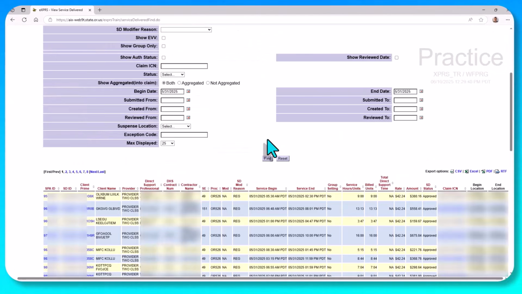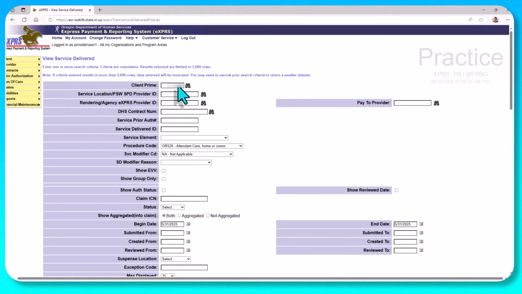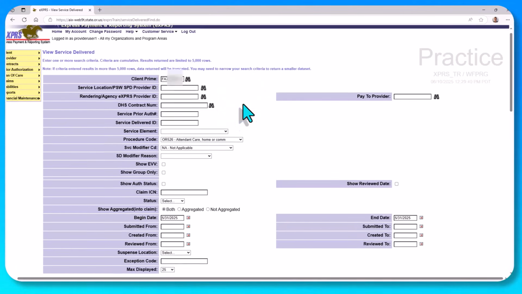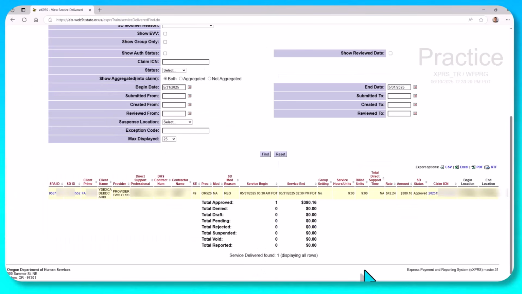Looking at the results, I have a long list of service delivered billing entries. Let's say I want to get even more specific. I only want to return results for this individual right here. I'm going to take that prime number and I'm going to add it to the client prime section. Now I'll select Find. And when I make that one change, now I've reduced those hundreds of results down to just one SD.